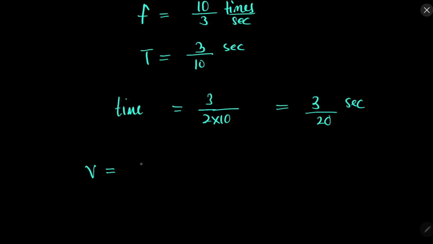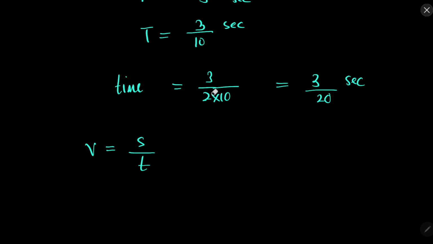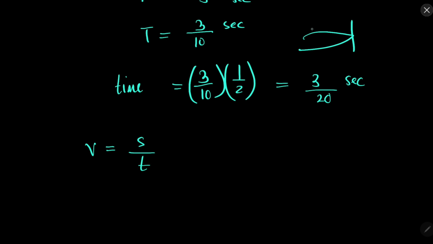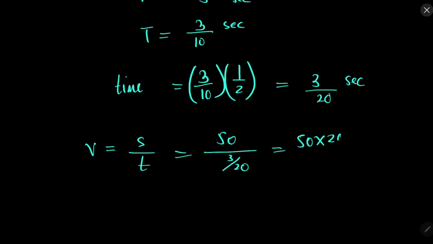So velocity is displacement over time. Just to clarify again, 3/2 and 1/2: why? Because this 3/10 seconds is for going and coming back. We only require it for going. Okay. So 3/20 seconds will be required. Displacement 50 over 3/20, 50 into 20 divided by 3, it will give us 333 meters per second.